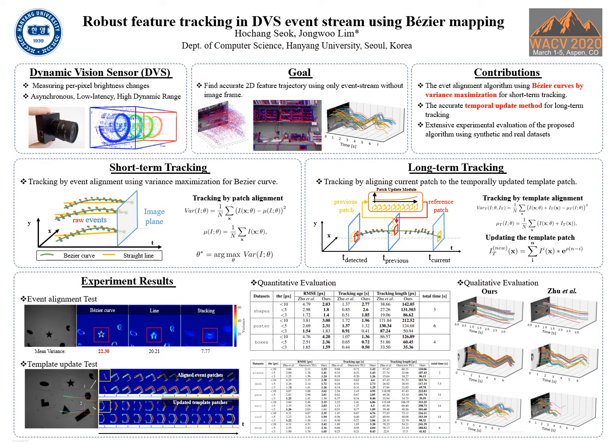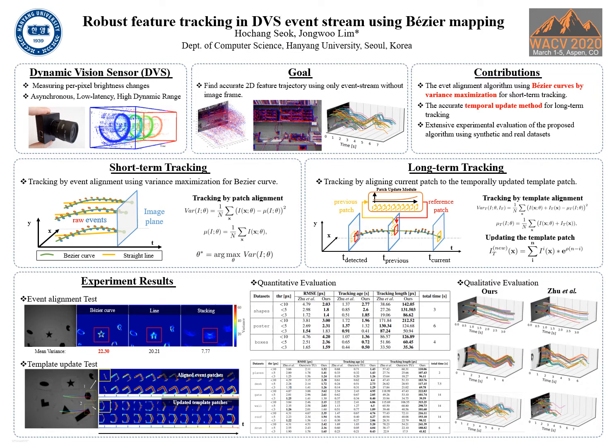Due to the low latency of the event camera, events occur almost continuously on the time axis. Therefore, we choose to parameterize the trajectory of the event patch in XYT dimensions with a Bezier curve. By doing this, we can estimate a more time-continuous trajectory. To this end, in the short-term tracking, we align the event stream in the direction of maximizing the variance of the patch, simultaneously associating the events and estimating the trajectory of features.